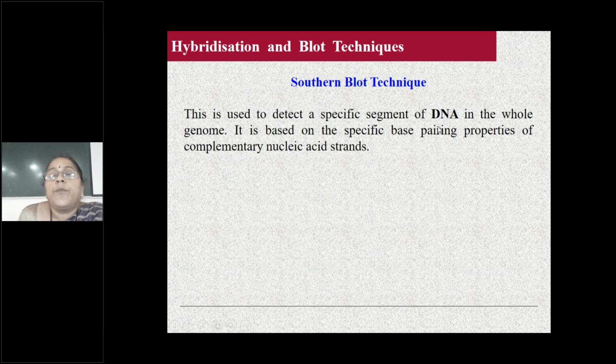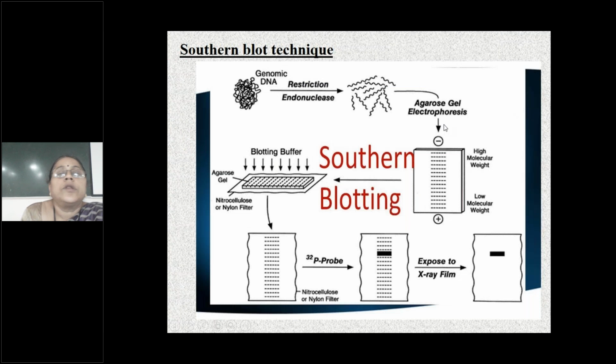I told you Southern blotting technique is for DNA. It is used to detect a specific segment of DNA in the whole genome. So what is the procedure? I'll tell you. This is the DNA which is extracted from the tissue, and this DNA is broken down into small DNA fragments by what? Restriction enzymes. The genomic DNA which is isolated from the tissue is broken down to DNA fragments by restriction endonucleases.